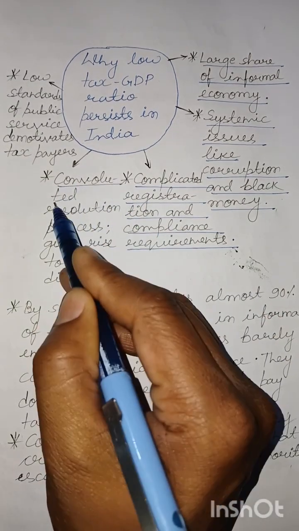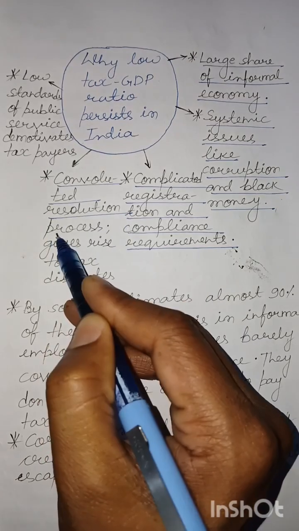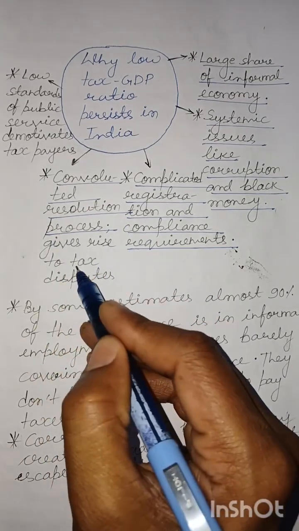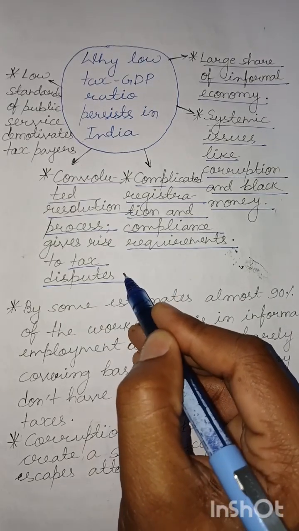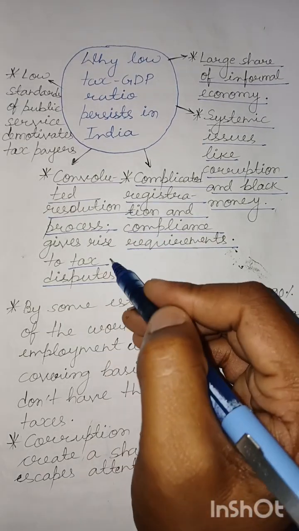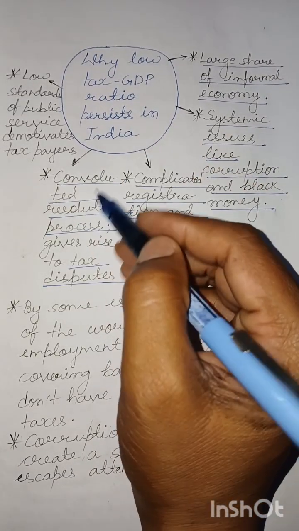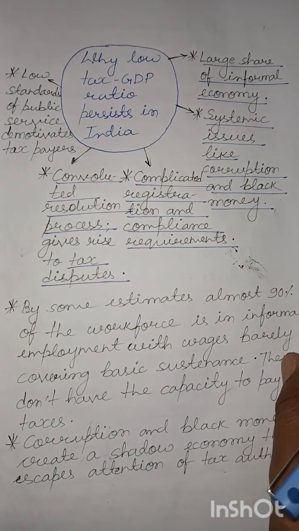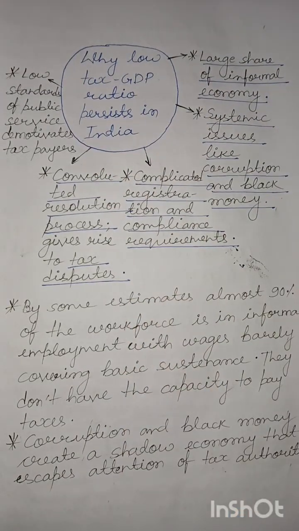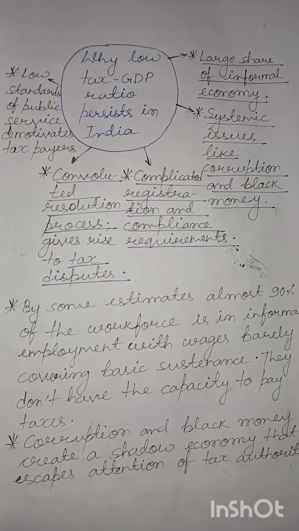Convoluted resolution process, which has given rise to a very high proportion of tax disputes. A very large sum is actually stuck in tax disputes due to the convoluted resolution process, and it can also be attributed to the fact that the tax law in India is not clear.